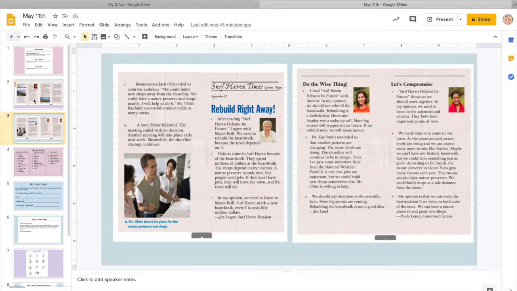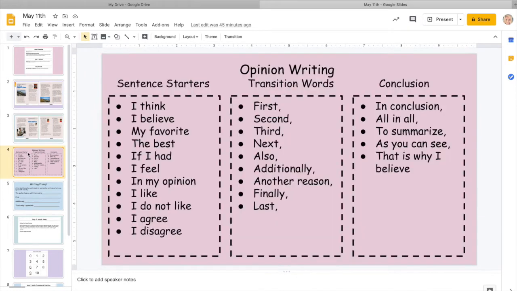So you're going to go ahead and revisit this text, and then remember when we are opinion writing, I've listed the sentence starters here for you. And then with each transition, when you're backing up your evidence, you're going to use one of our transition words. And then in your conclusion, you're going to restate your topic sentence. Remember in class, we always say we restate the topic sentence using different words. So that's where you're going to basically say the same thing you did in your starting sentence, but you're going to change it up just a little bit.